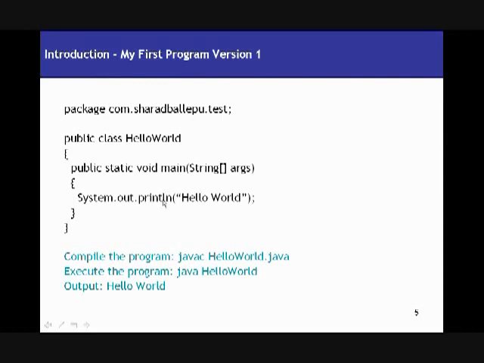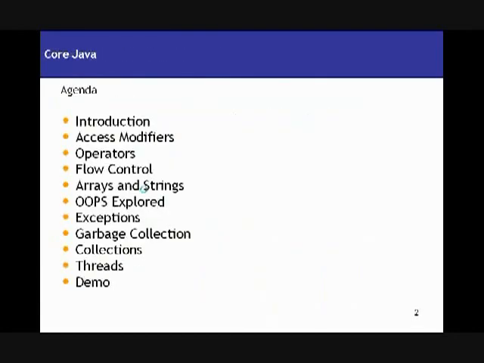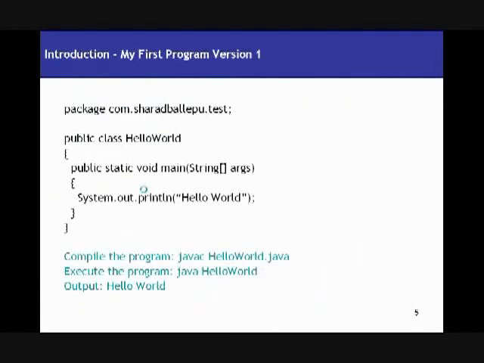So how do you actually compile your class? You've now written your Java program, you've saved it as HelloWorld.java, right? How do you compile your program? You say javac, which means Java compiler, javac HelloWorld.java. Once you give the statement in the directory in which your file is, it's going to compile your program and create a .class file if there are no errors in your program. Since this is an error-free program, it's not going to generate any compile errors or give me any error messages, right?